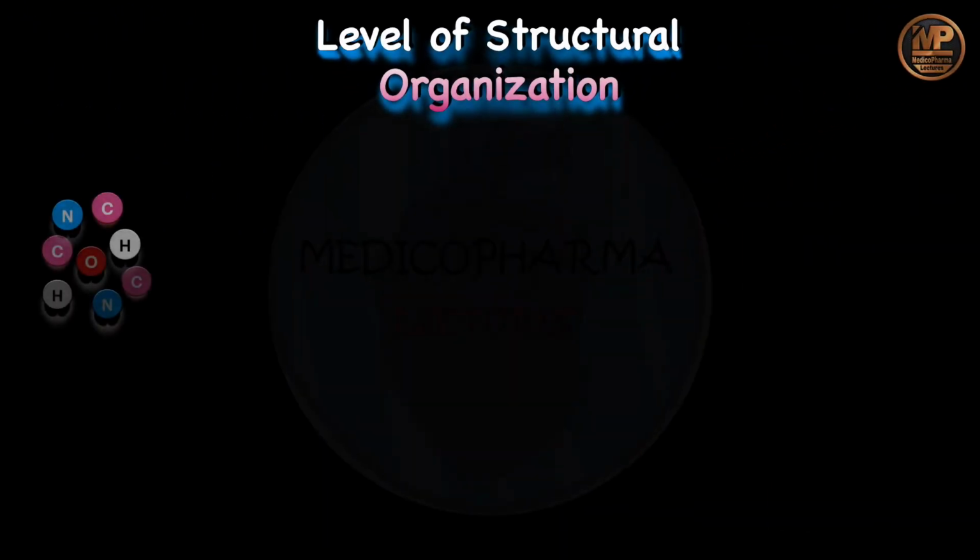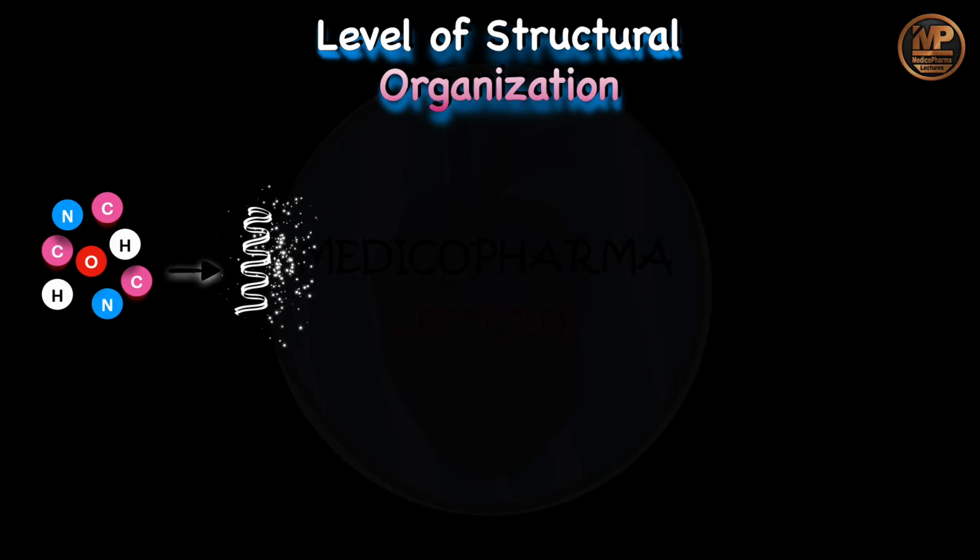As you know, everything in this universe is made up of atoms, right? So we are also part of the universe, hence we are also made up of what? Atoms. Okay? But not all atoms. Few atoms are present in our body, right? So these atoms are joined together to form molecules like DNA, RNA, proteins, lipids, carbohydrates, right?